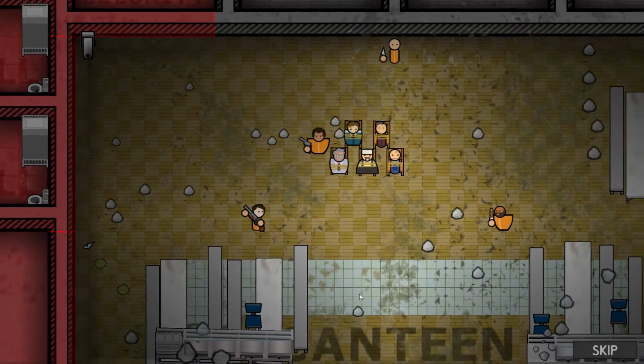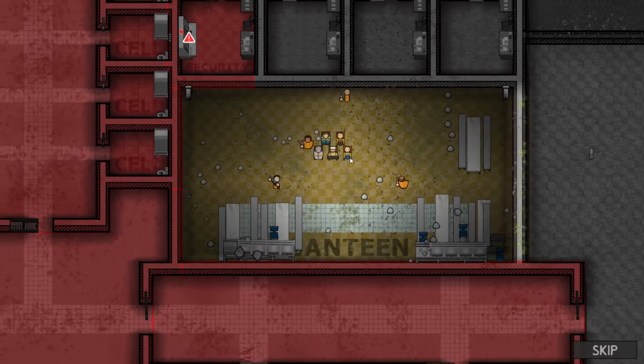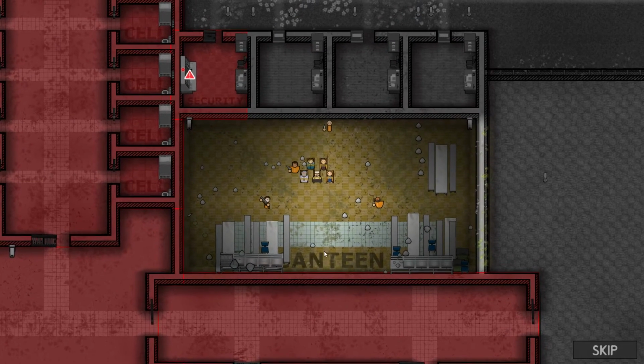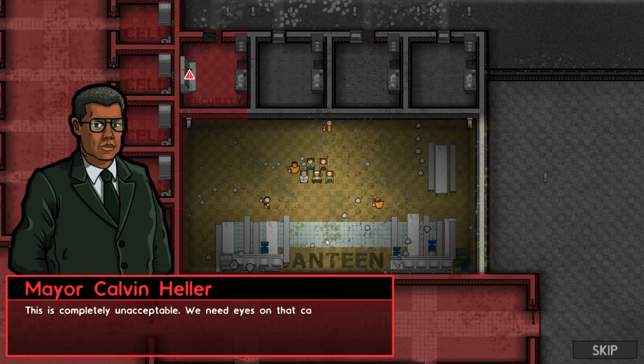Dun dun dun! This man's just got a bit of glass. He wasn't in a position to get a weapon. Oh gosh! Mayor, what's going on? Oh, this is completely unacceptable.